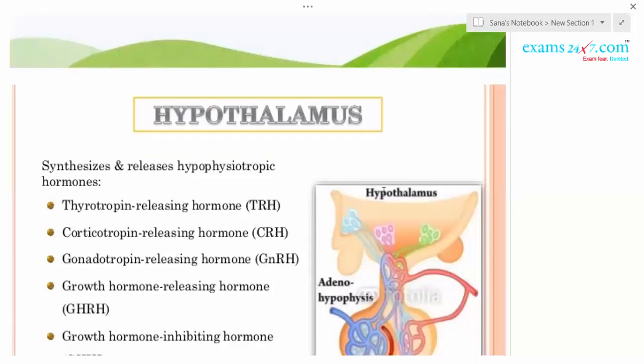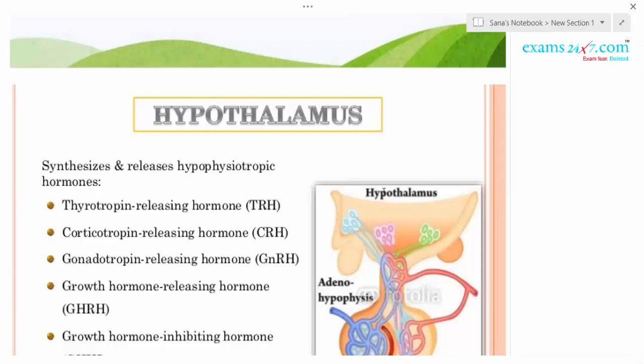First of all, the major gland which is situated in the brain is called the hypothalamus. As you know, the hypothalamus is the basal part of the diencephalon, forebrain, and it regulates a wide spectrum of body functions.